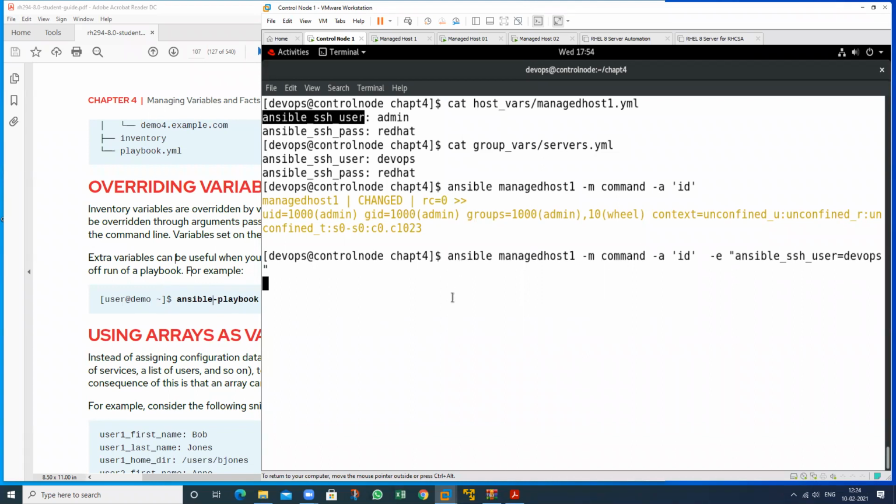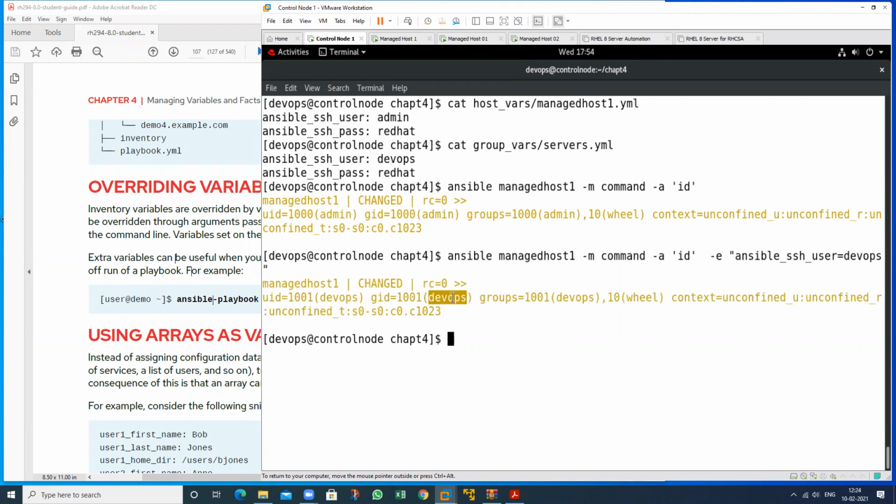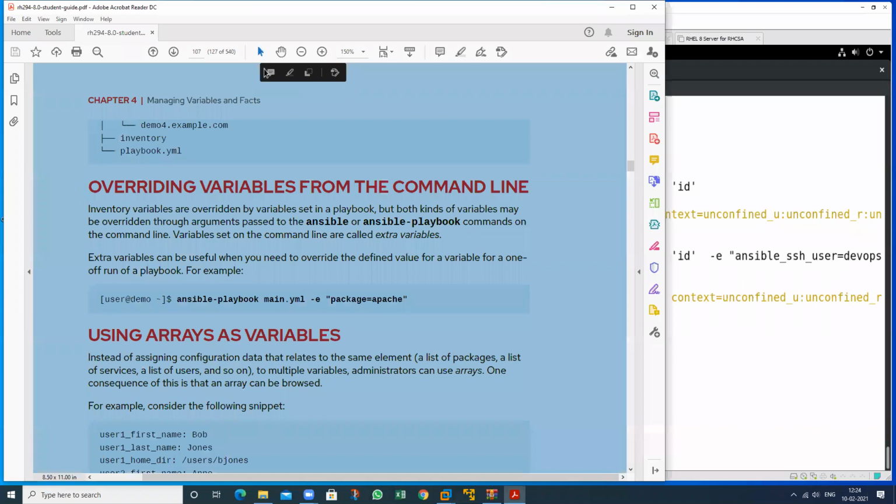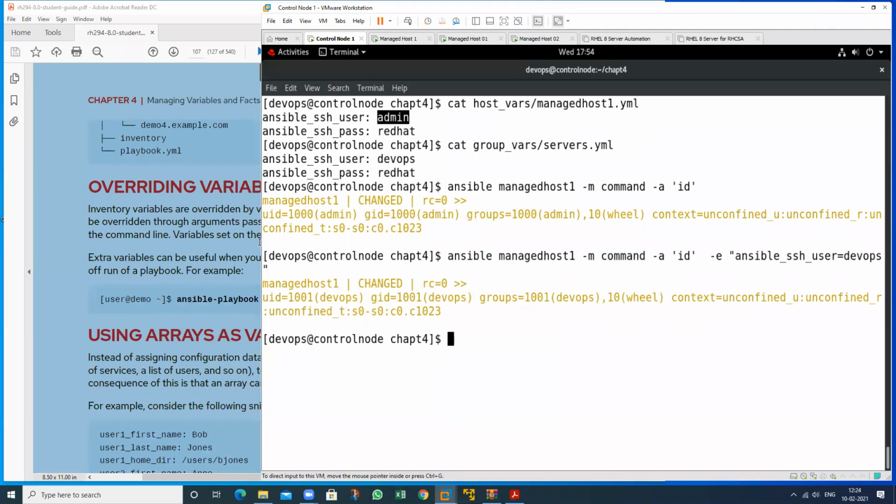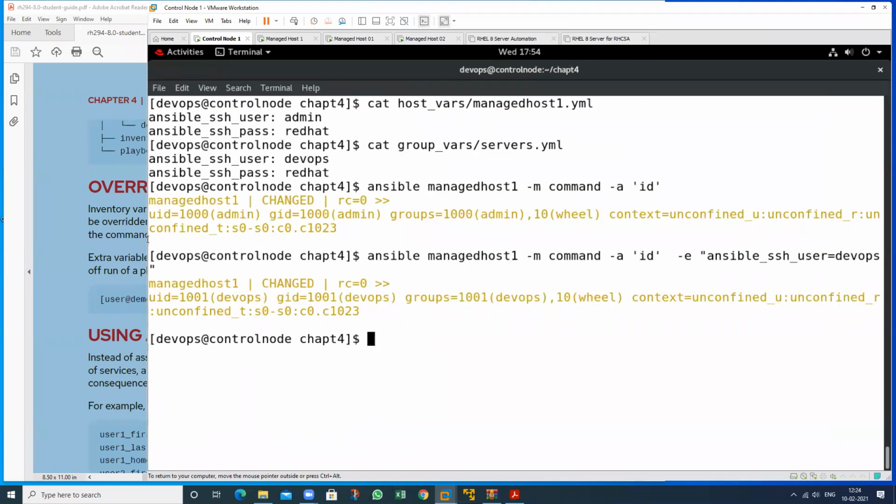So at this time, which one will it take? I have defined DevOps on the command line, and in the managed host it is admin. But now we want to change this value at a time, not permanently. It just works as temporary. It's not a permanent solution. Suppose I want to change the value only for this particular command, not for all commands. Then we can define the extra variable. This will take the first preference. So it changed from admin to DevOps, only for this particular command, not for the whole set of commands.